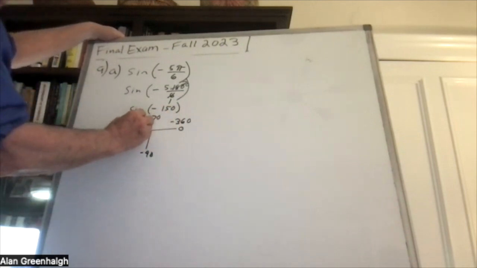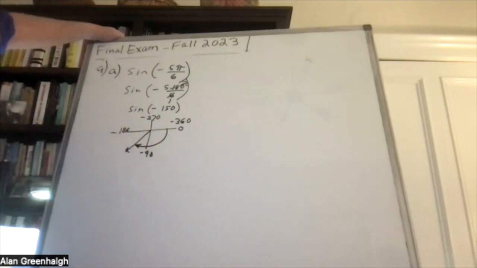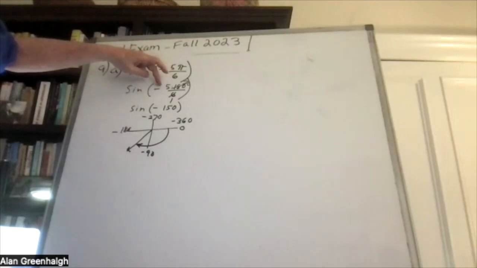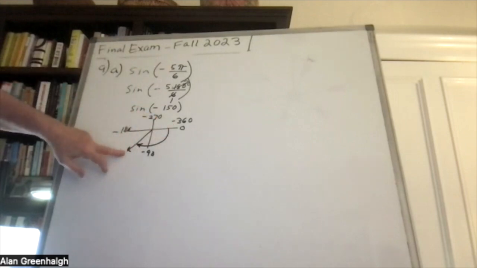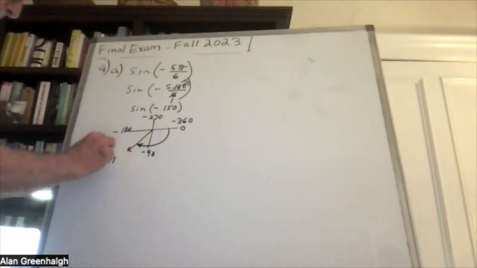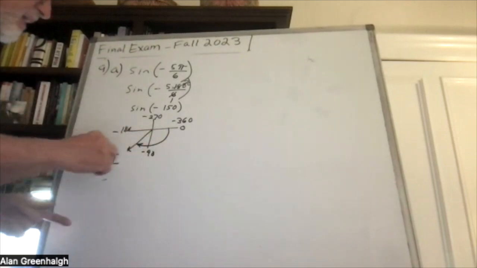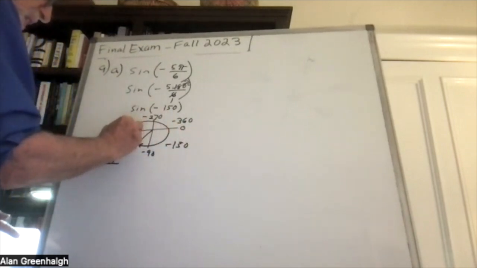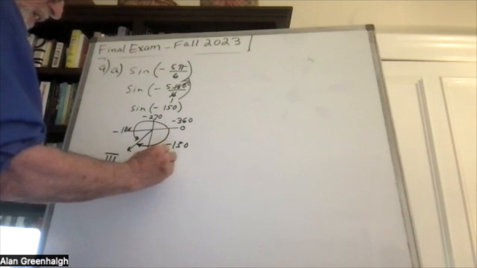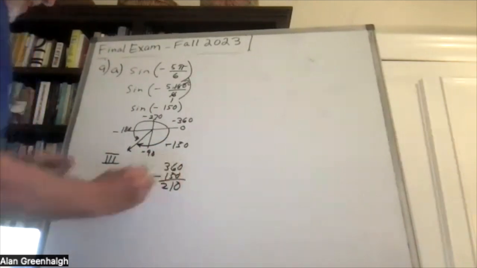Here's where the angle will be going in the negative direction. So the terminal line, since it's negative, the angle is going to be negative. This is going to wind up in the third quadrant. But let's convert it to a positive angle. If it's -150, then going in the positive direction, it will be 360 minus 150 is 210, which definitely makes sense.